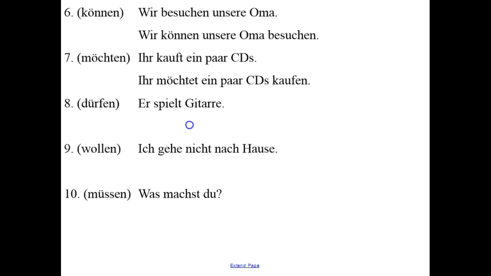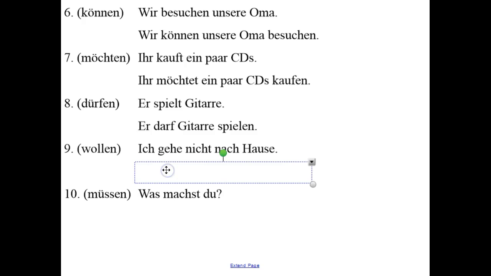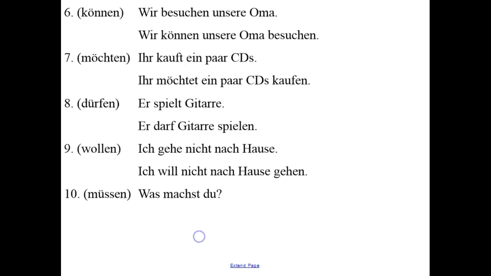8. Er spielt Gitarre. Using the verb dürfen. Er darf Gitarre spielen. So going from he plays guitar to he is allowed to play guitar. 9. Ich gehe nicht nach Hause. I am not going home. With the modal verb wollen. Ich will nicht nach Hause gehen. I do not want to go home. Und 10. Was machst du? What are you doing? Using the modal verb müssen. Was musst du machen? What do you have to do?